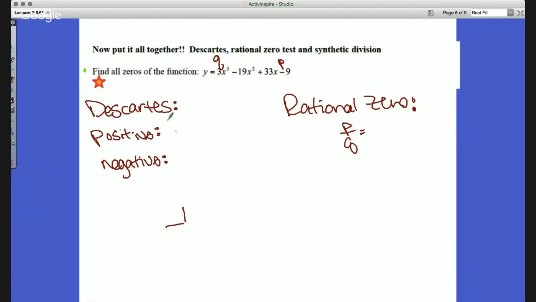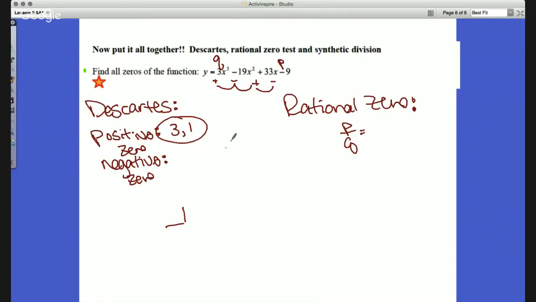Okay. So let's look at this. Possible positive roots. Let's do this one first. We go from positive to negative, positive to negative. So I have 1, 2 sign changes, 3 sign changes. So we could have a total of 3, and then we subtract 2 or 1. So we have 3 or 1 positive zero solutions.